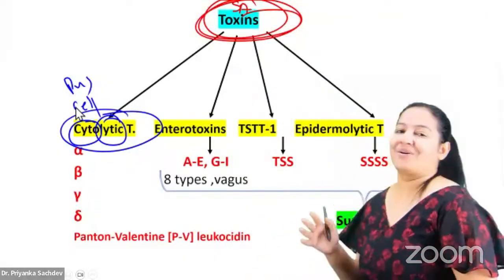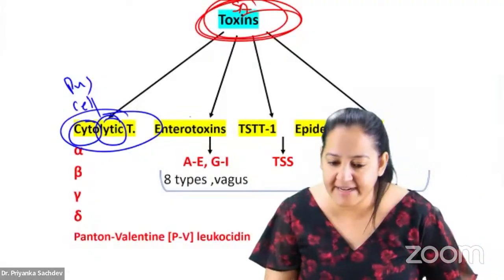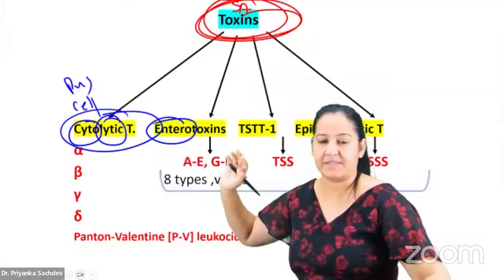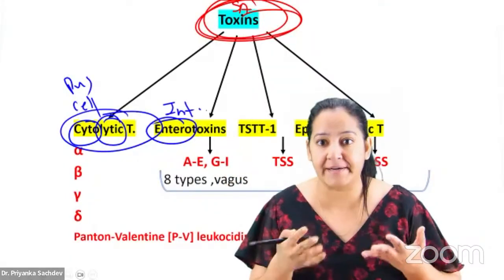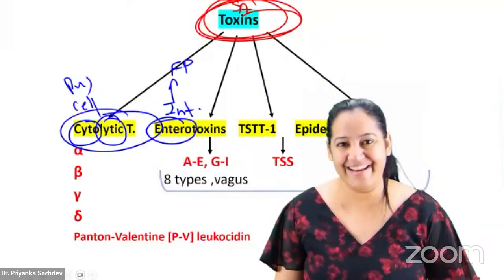Okay, the second toxin. This one was cytolytic toxin. See the second toxin. Second is enterotoxin. Have a look. What do you mean by entero? Entero means intestine. You know, enterocytes, intestine. So it is a toxin which leads to food poisoning.